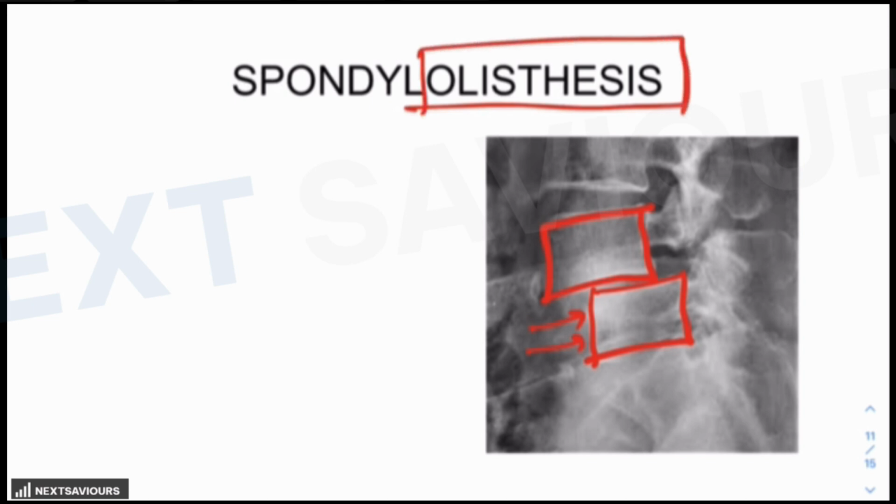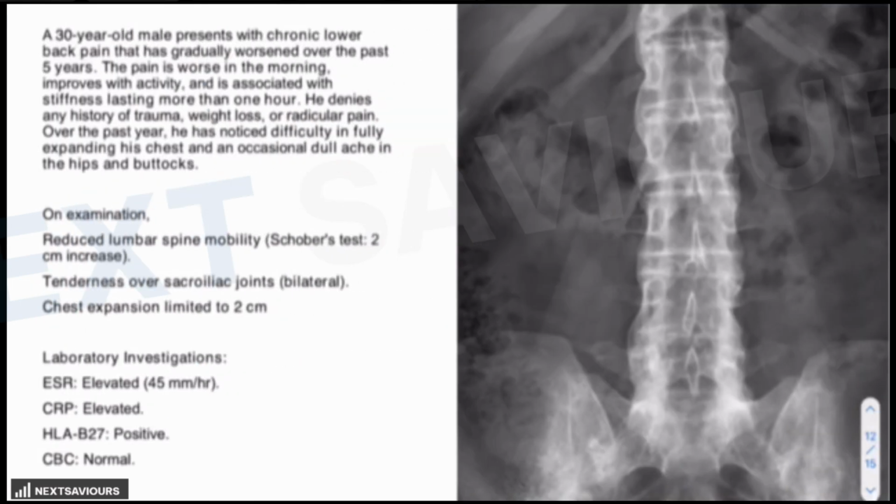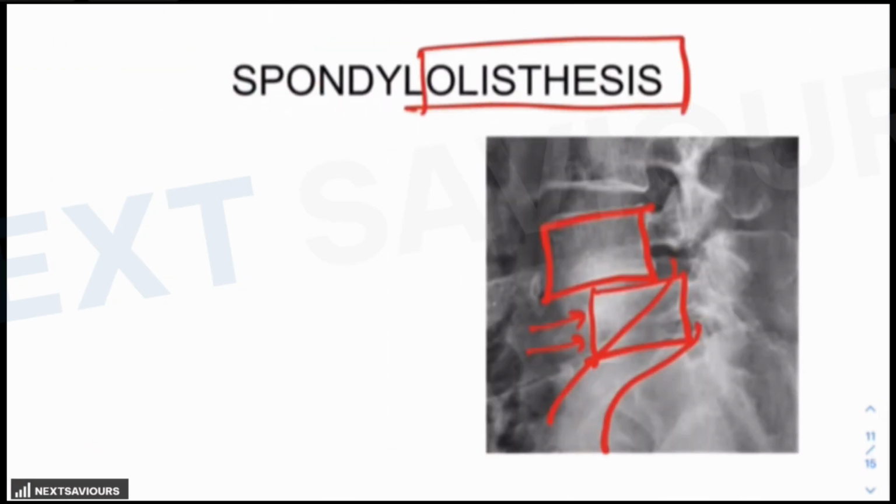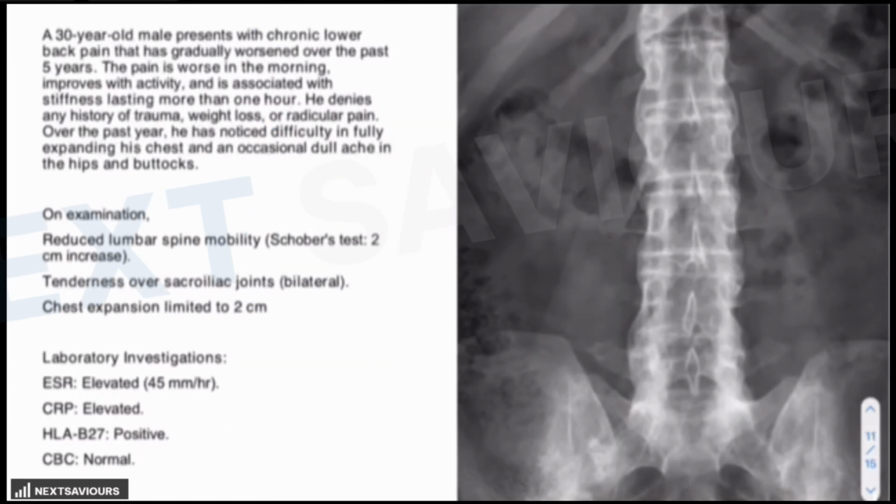So the question of spondylolisthesis will always be provided to you with the X-ray finding, along with the neurological compromise, the nerve compression finding. Like there will be compression of the nerve root S1, or of L5, and both these findings could also be provided to you in the question, along with the features of mechanical pain. So this is how you are going to distinguish these four differentials which are always kept in a question related to ankylosing spondylitis.